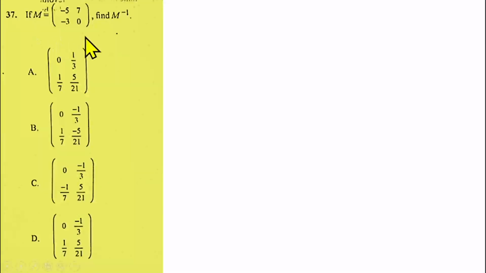Question number 37 is from matrices. In this case, we are given matrix M, which is a 2 by 2 matrix. You have to find the inverse of that matrix M. Like I told you, there's a video on my channel that can help you understand this simple way of finding the inverse of a 2 by 2 matrix. To find the inverse of a matrix, we need the adjoint of the matrix divided by the determinant of the matrix.